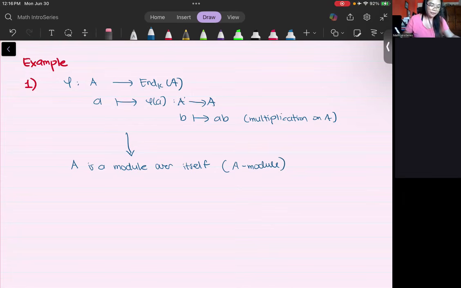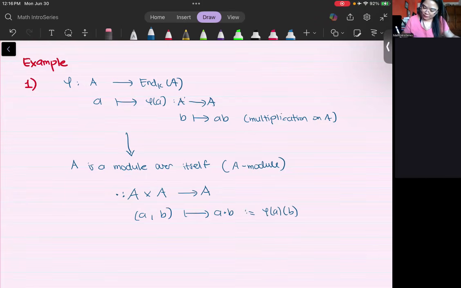And according to our theorem, the action is defined by this phi. So the action A cross A going to A, where you take A and B, A acting on an element B would then be defined as phi of A of B. Now, in this part, I'm just using the theorem that you use phi to define your module action.